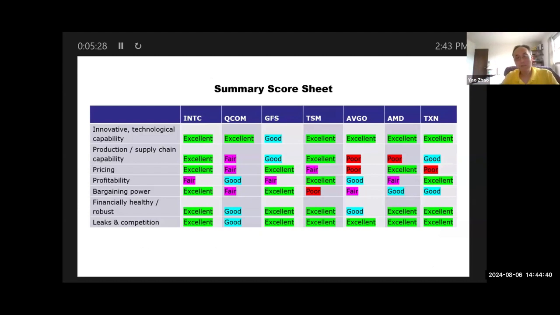So here, things are very simple. Just put everybody in the same table, right? From Intel, Qualcomm, Global Foundries to Texas Instruments. And here on the y-axis, we have all the selection criteria, right? From technology to production, pricing, profitability, finally techniques and competition, right? And well, here we give you a rating, right?